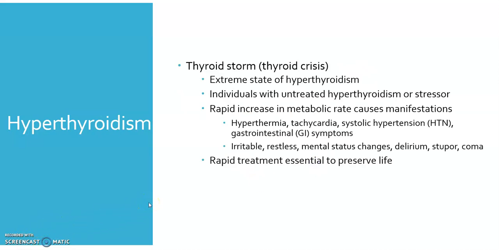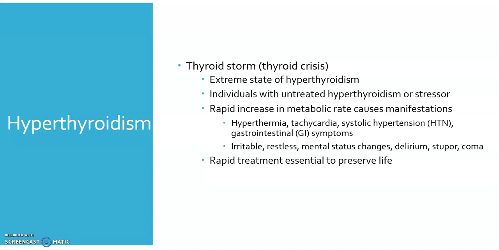A thyroid storm is a complication of hyperthyroidism. It is extremely imperative that we identify this when it's happening and provide rapid treatment because the mortality is very high. Typically, it results from untreated hyperthyroidism, or a patient has developed some type of stressor, whether an infection or trauma, or maybe they even had the thyroid gland stimulated during surgery, but it can be life-threatening.